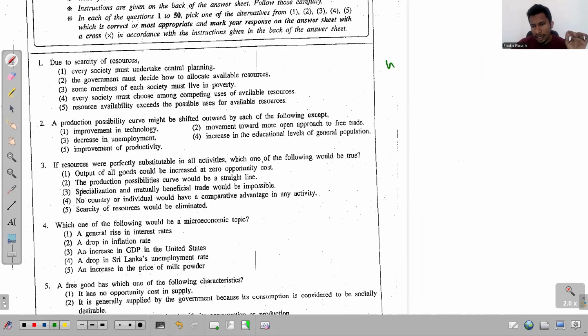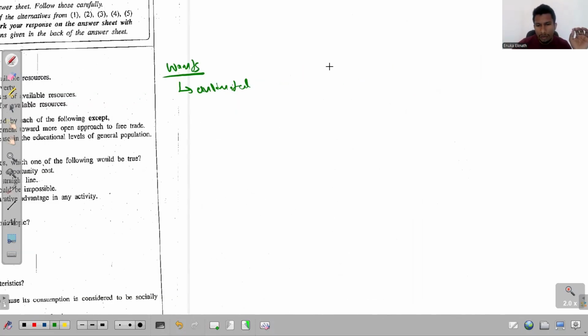So we know that we have human wants, and the fundamental quality of these human wants is that they are unlimited, right? And on the other side, we have the resources that we use to produce goods and services in order to satisfy these wants. And the fundamental quality of resources is that they are limited.